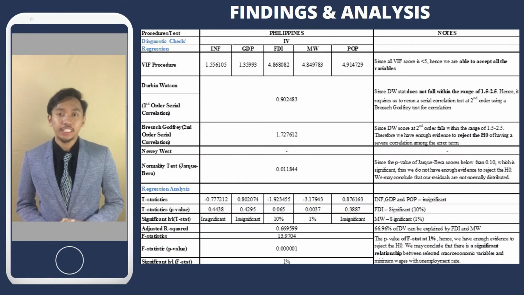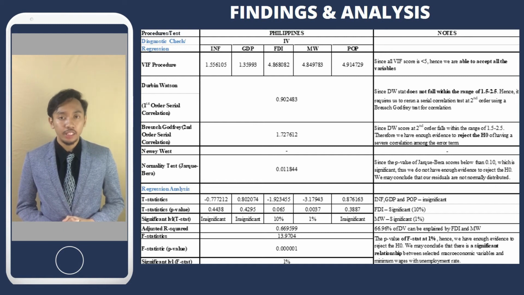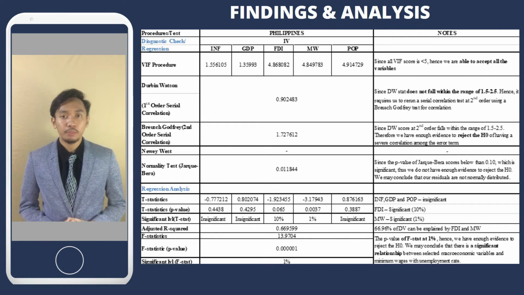For the findings and analysis, based on the table, firstly, we run the first diagnostic check, which is the variance inflation factor, VIF, to check the multicollinearity. The rule of thumb for VIF is that a score between 1 and 5 is acceptable. As for Philippines, the scores for all variables are below 5. Thus, we accept all variables including INF, GDP, FDI, MW, and POP. So we can proceed with the second diagnostic check.